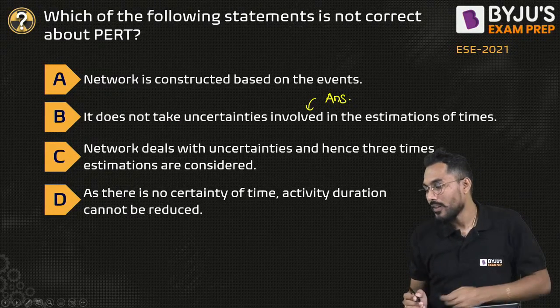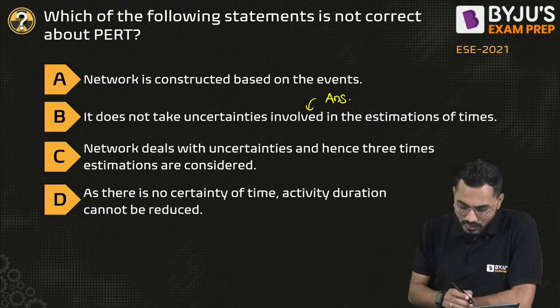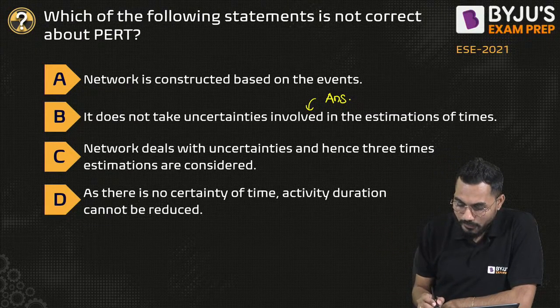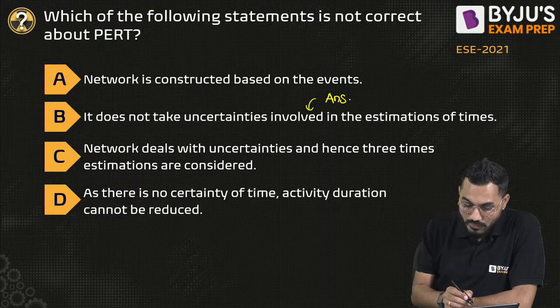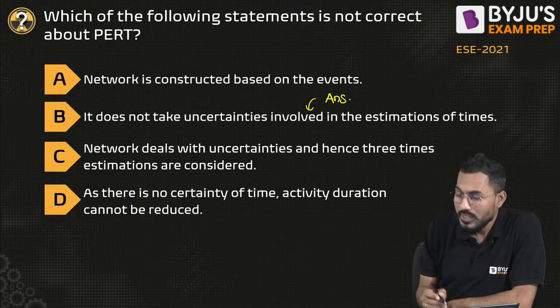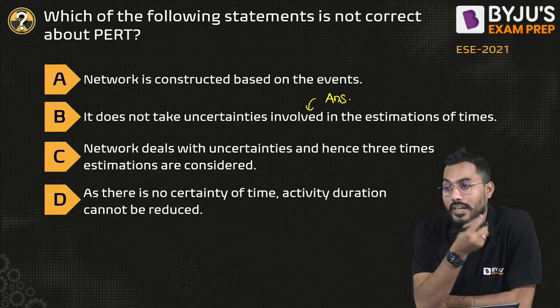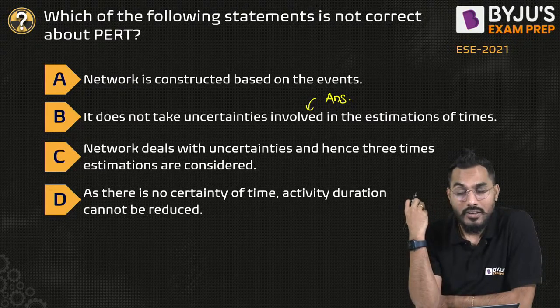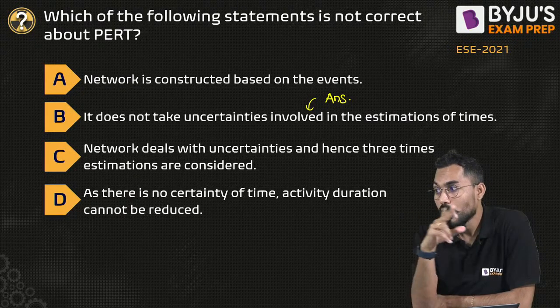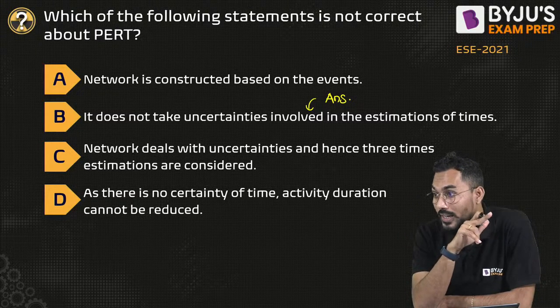Is it okay? Option D is not the answer. Kiran, in option D, as there is no certainty of time, activity duration cannot be reduced. Because in option B, it says it does not take uncertainties involved. It involves uncertainties, and uncertainties are considered there, right? Bhavya, Chaudhary, Kiran, I think you are understanding this statement. Uncertainties are considered.